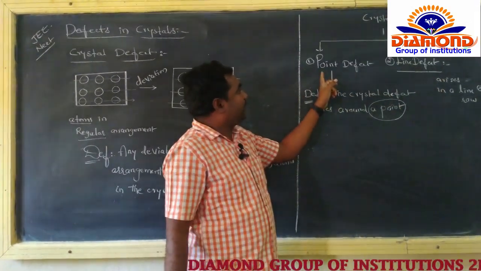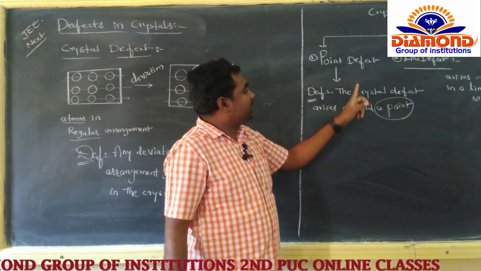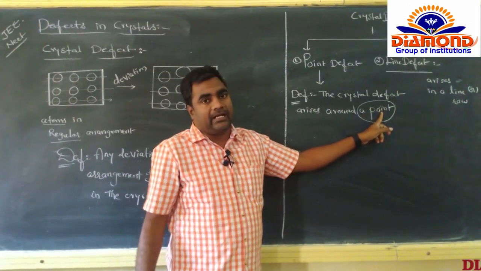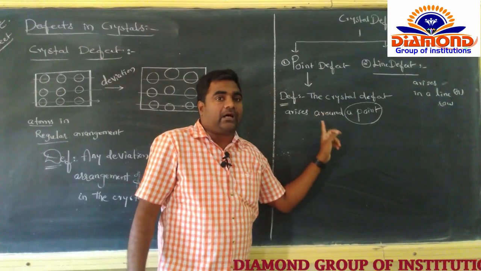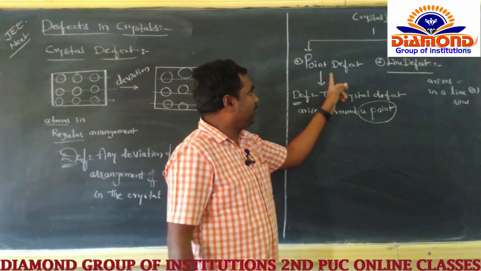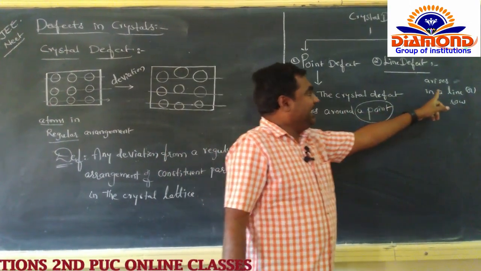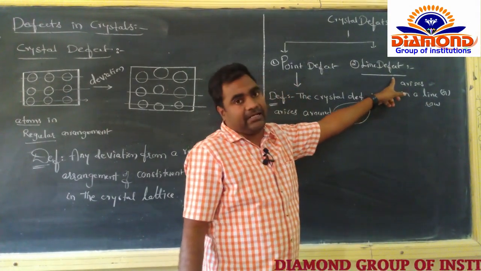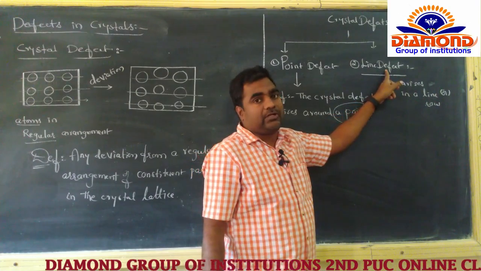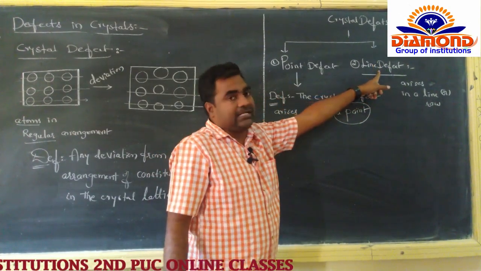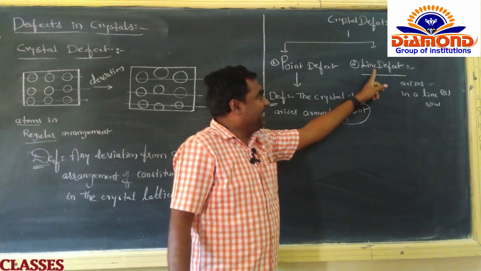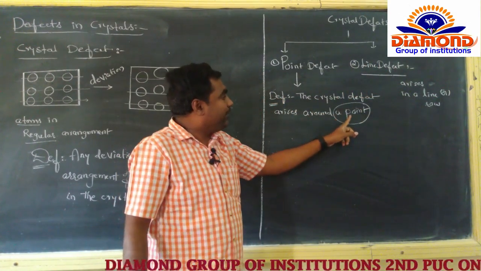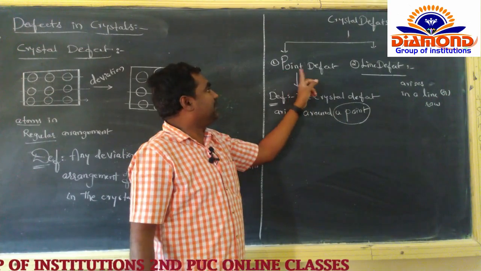So what is the point defect? The crystal defect arises around a point. Around a point, that is called the point defect. And in a line, the defect or deviation, that is called the line defect. And around a point, that is called the point defect.